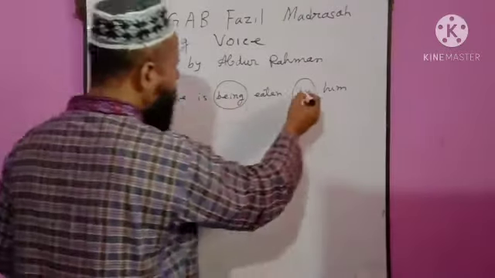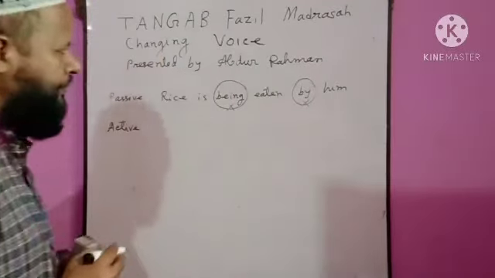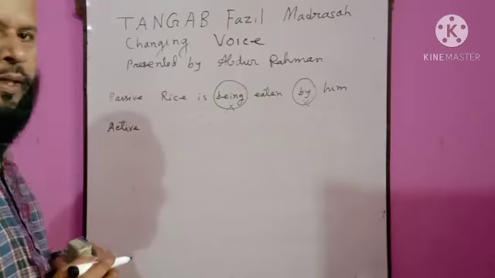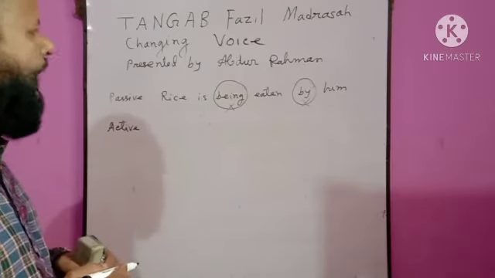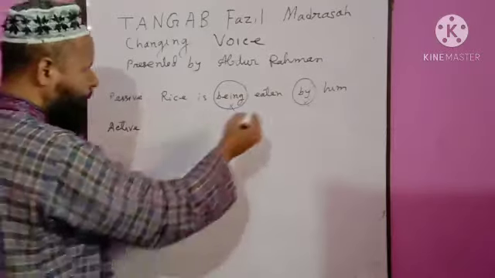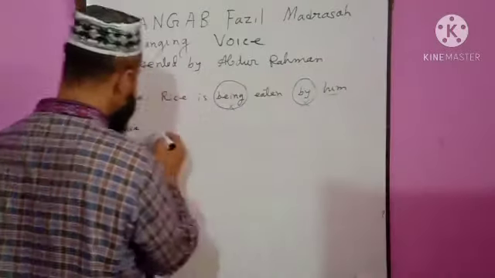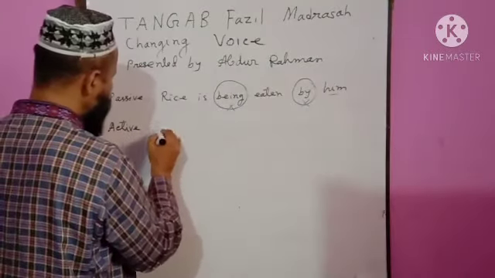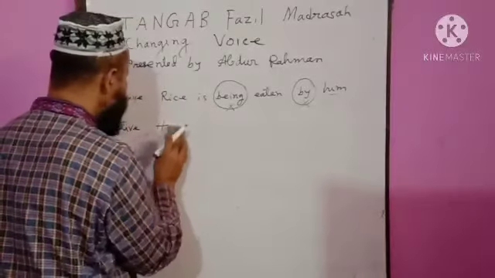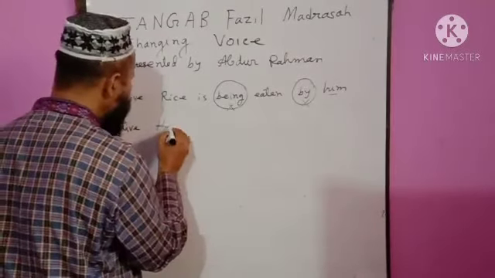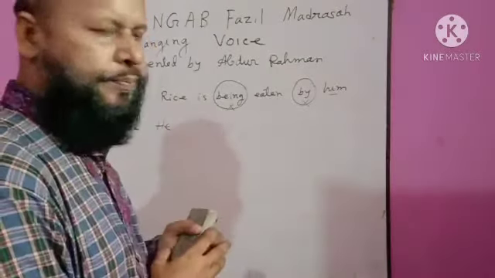So, to be and by is omitted. Rule 2. Object after by will be subject. Object after by, him. Then him will be subject as he. He is the subject of him.